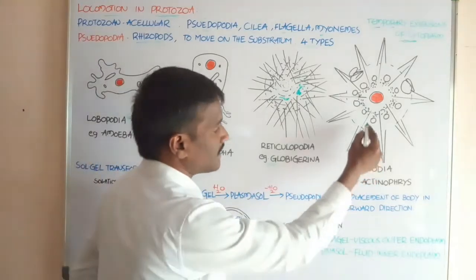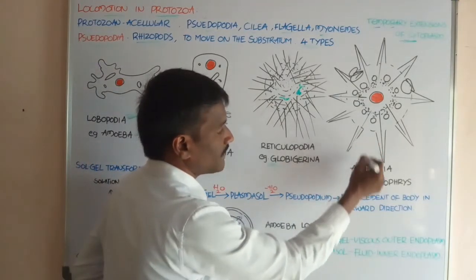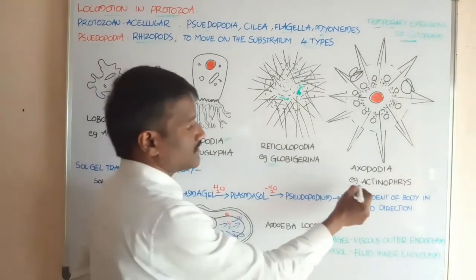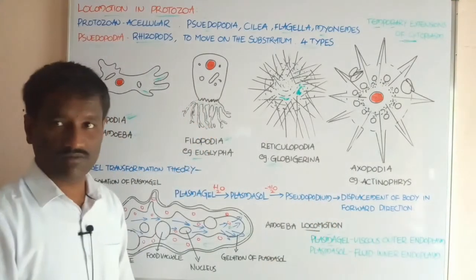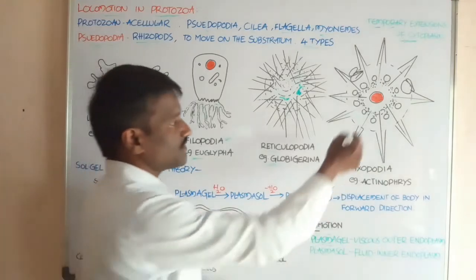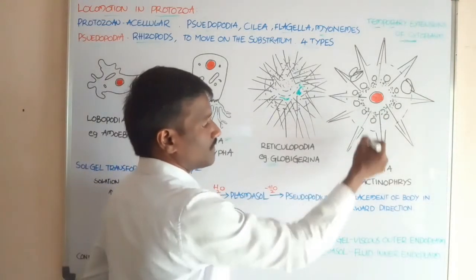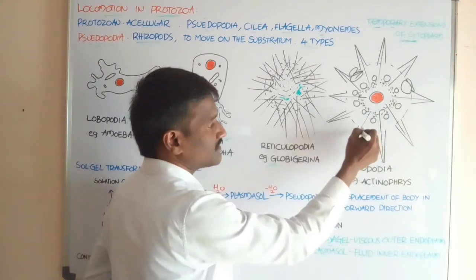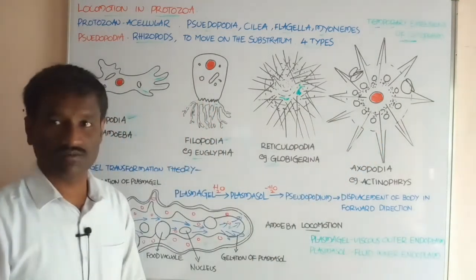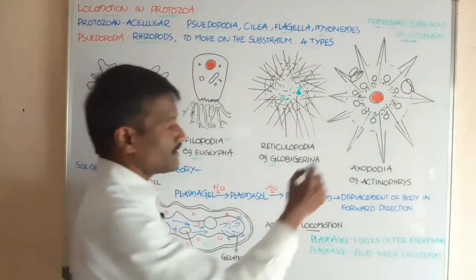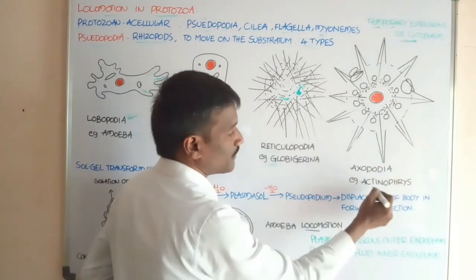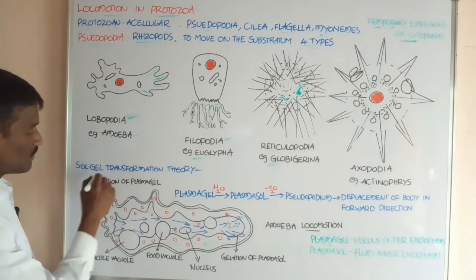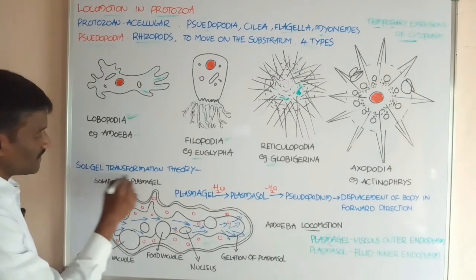Next, students, the axopodia. These are present in Actinophrys. If you observe this organism, the cytoplasmic extensions are in the shape of sun rays. Hence they are named axopodia. The example is Actinophrys. Next, what about the Sol-Gel transformation theory?